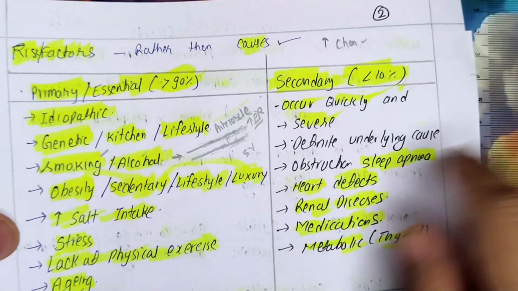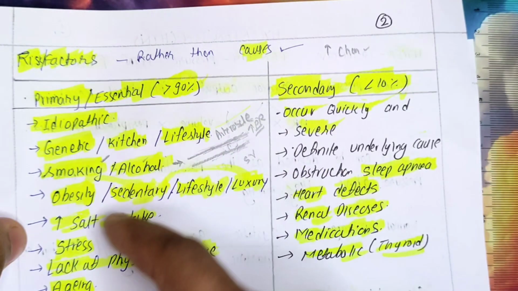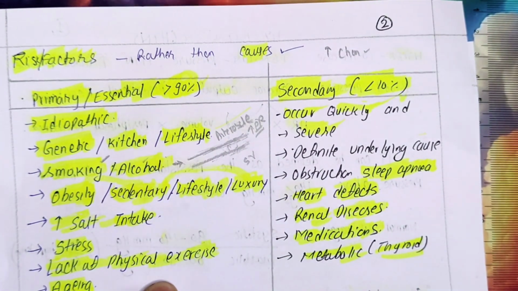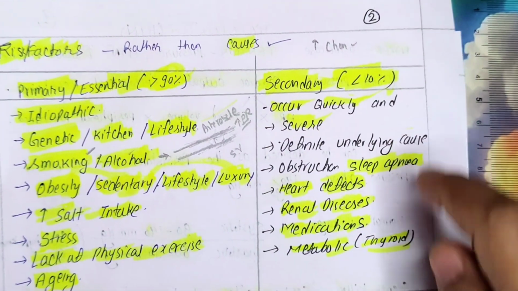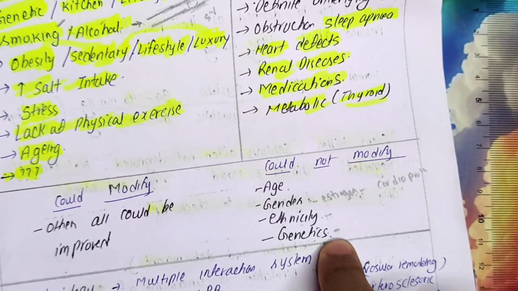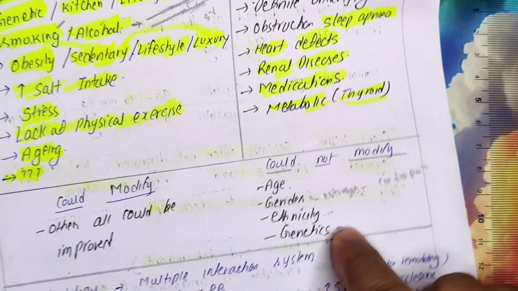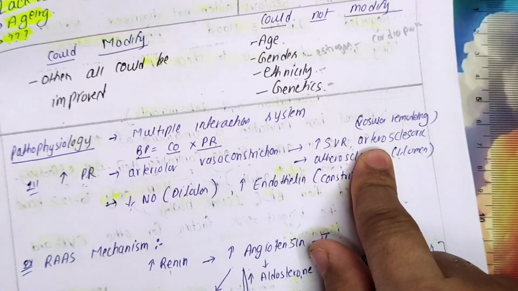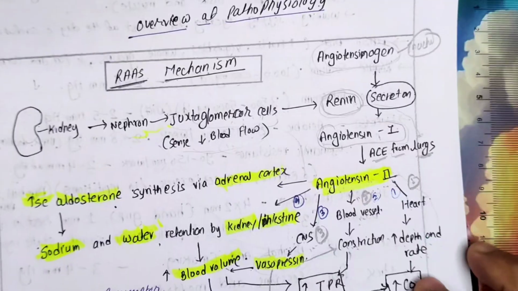Two types of hypertension, primary and secondary. Primary risk factors, but whether it is related or not, exactly I cannot say. Secondary, yes, exact cause is there, more severe and quick. Something are there we cannot change like age, gender, ethnicity and genetics. Remaining all we could modify. पैथोफिजियोलॉजी, अगर TPR बढ़ जाता है किसी भी मेजर से, या फिर RAS मैकेनिज्म में abnormalities आती हैं, या फिर हमारे baroreceptor mechanism में कोई दिक्कत आ जाती है, right? So this was the entire summary of RAS mechanism.